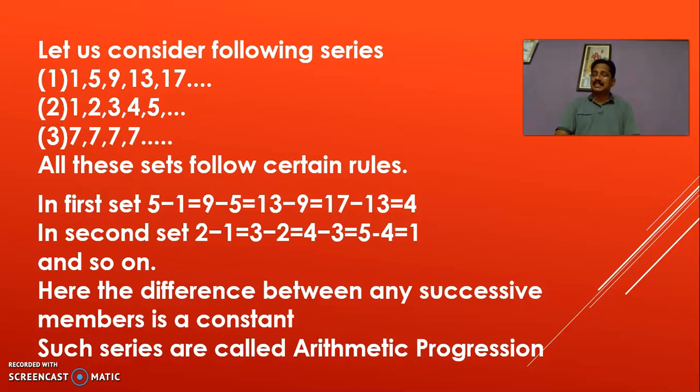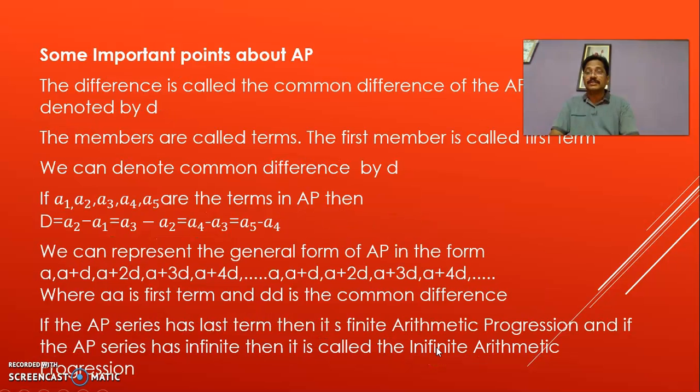If you consider the next set, 1, 2, 3, 4, 5 and so on: 2 minus 1 is 1, 3 minus 2 is 1, 4 minus 3 is 1, 5 minus 4 is 1. Okay. Now when you consider 7, 7, 7, 7, it's not an arithmetic progression. In the common difference, there is no increasing or no decreasing. So it is not an arithmetic progression. Is it clear? Here the difference between any two successive terms is constant. Such series are called arithmetic progression. Okay. Now some very important points about arithmetic progression.